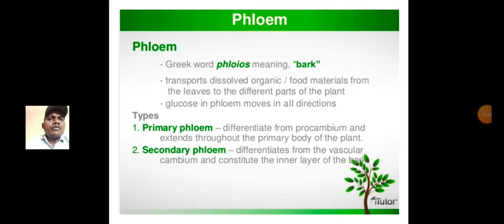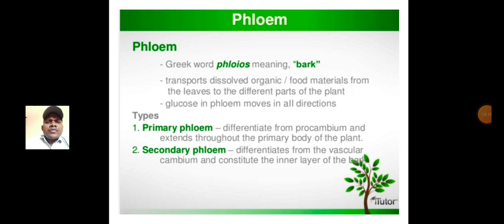Next, go with phloem. In Greek, the word phloios means bark. It transports dissolved organic or food materials from the leaves to the different parts of the plant. And glucose in phloem moves in all directions. Types of phloem: primary phloem and secondary phloem. Xylem has two types, phloem also has two types.